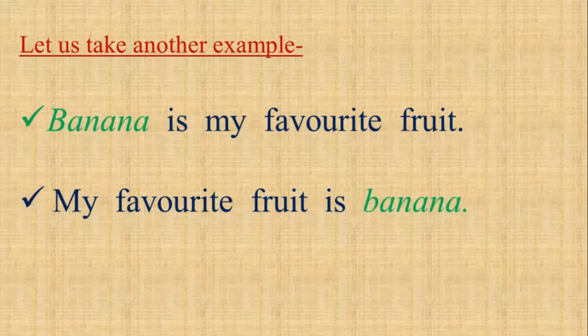Did you notice what I am wanting to convey? Yes, you got it. The same word banana is the subject in the first sentence and predicate in the second sentence. So, we can say that the same word can be a subject or a predicate in different situations or sentences.